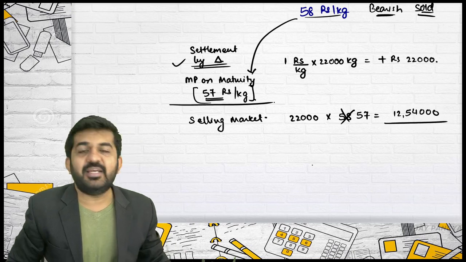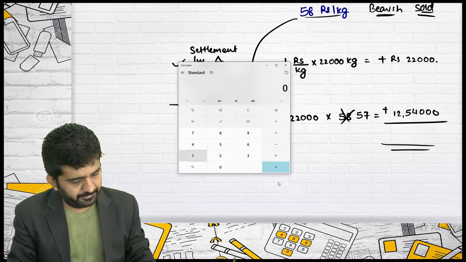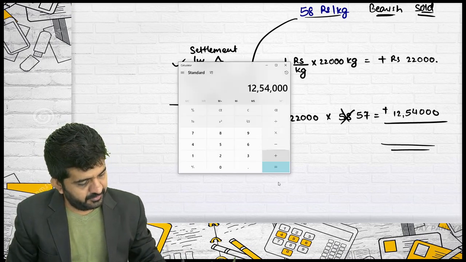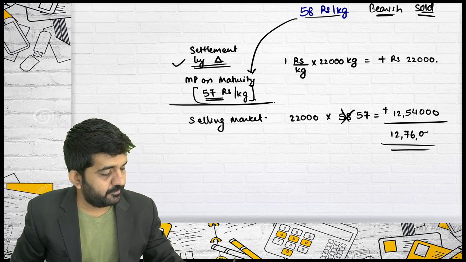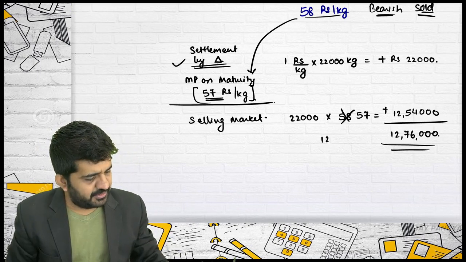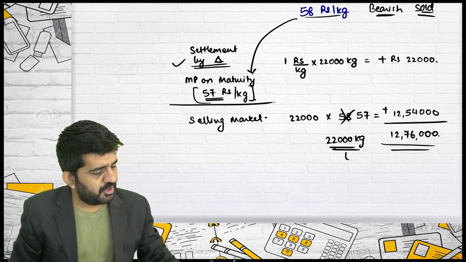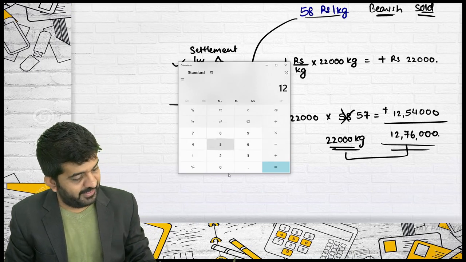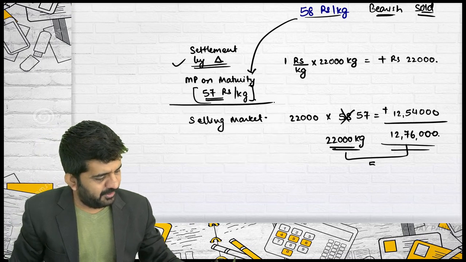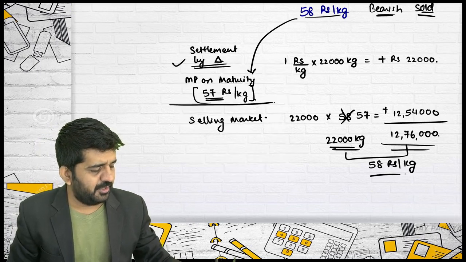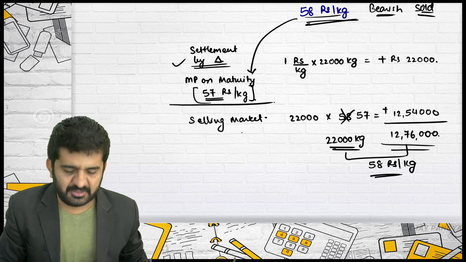12,54,000. What is the net amount you are getting for selling 22,000 kgs? 12,54,000 plus 22,000. That is 12,76,000. For selling how many kgs? 22,000 kgs of your rice. What is the per unit price you have got? 12,76,000 divided by 22,000. It will be 58 rupees per kg. Whether you do settlement by difference or settlement by delivery, the answer remains the same in any case.